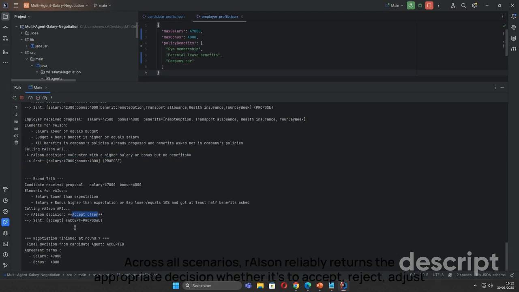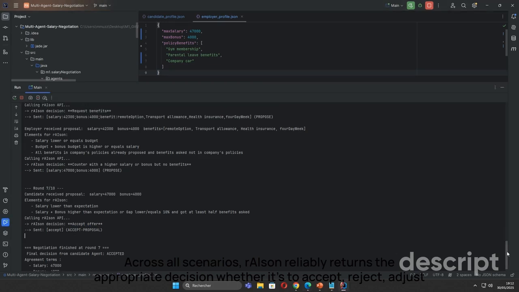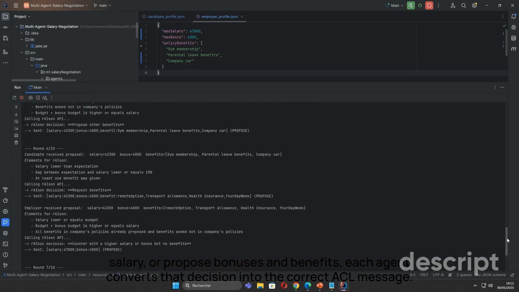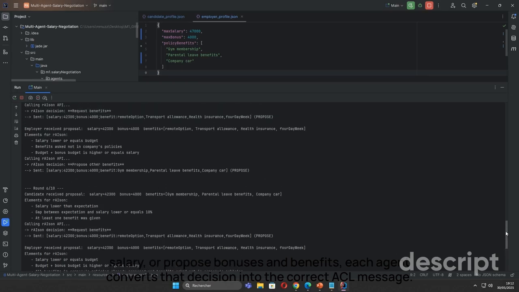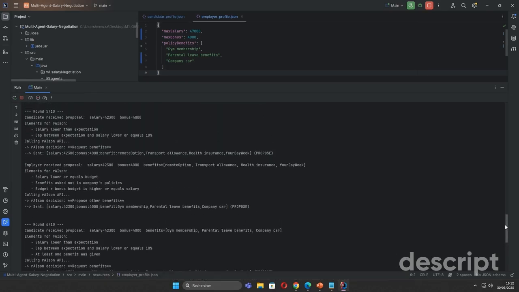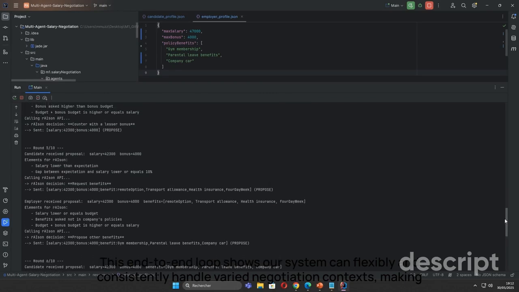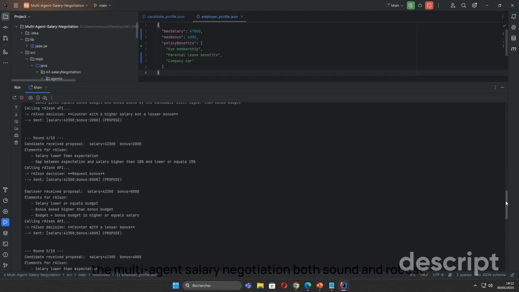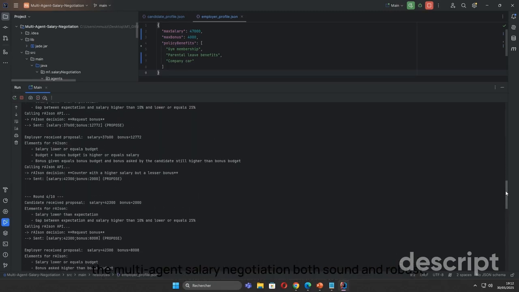Across all scenarios, Ryzen reliably returns the appropriate decision, whether it's to accept, reject, adjust salary, or propose bonuses and benefits. Each agent converts that decision into the correct ACL message. This end-to-end loop shows our system can flexibly and consistently handle varied negotiation contexts, making the multi-agent salary negotiation both sound and robust.